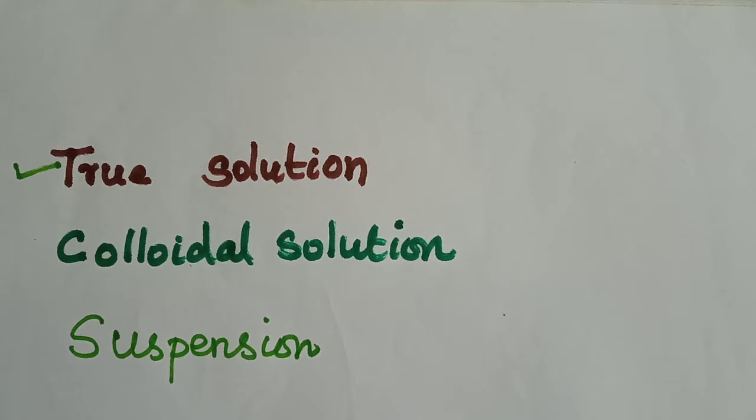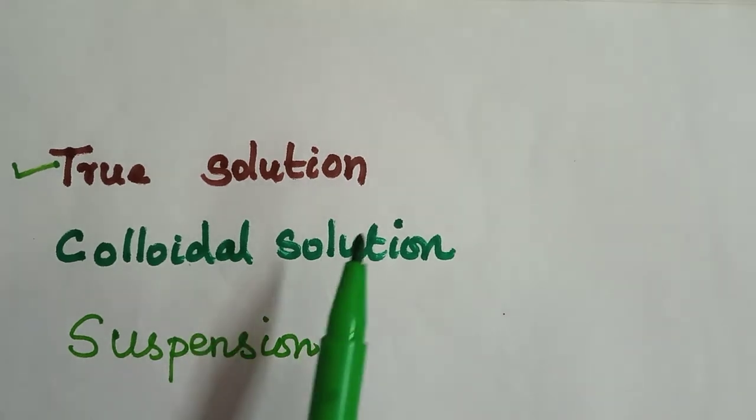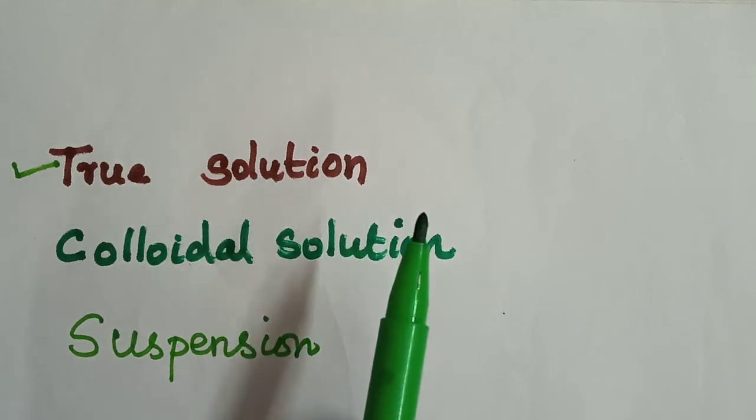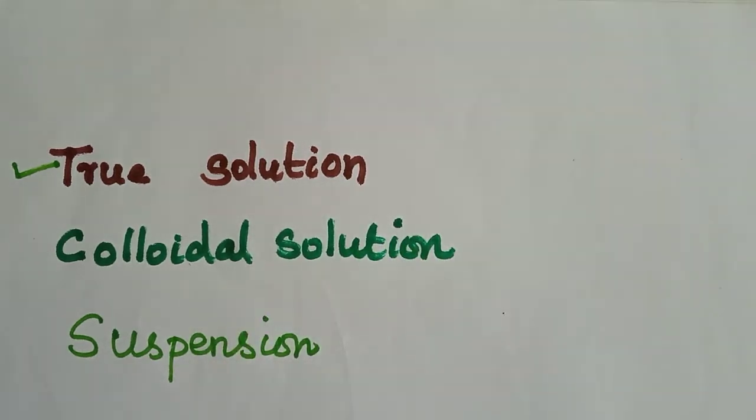The mixture is stable. It will not settle down. And the path of a beam of light is not visible in the mixture. If these characters are there, that is called a homogeneous mixture. So true solutions are homogeneous mixtures of two or more substances combined together.